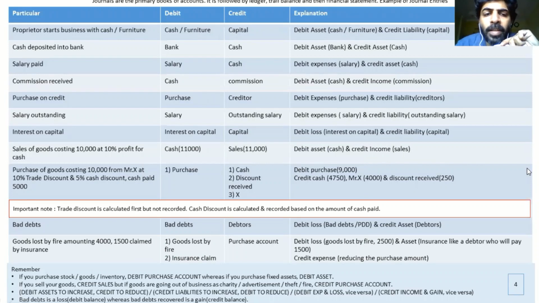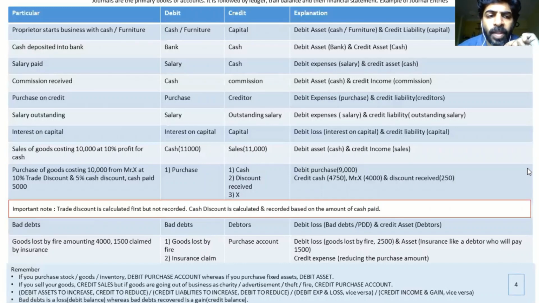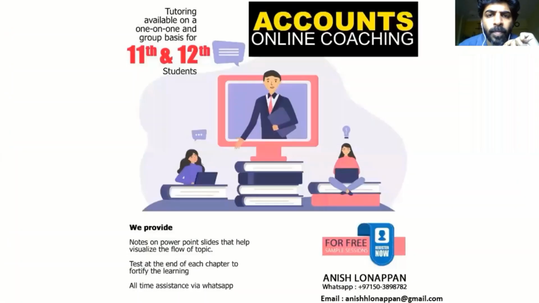Insurance should be debited by 1,500 because insurance has become a debtor for you. They are supposed to pay you. That's why you're debiting. And what do you credit here? You credit 4,000 to the purchase account. Please understand, when you purchase goods, you debit it. But now the goods are going out, so you are crediting the purchase. All right. Look into the remember part and I am very sure you will understand each and every aspect.